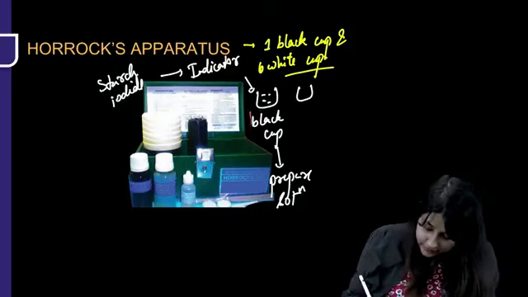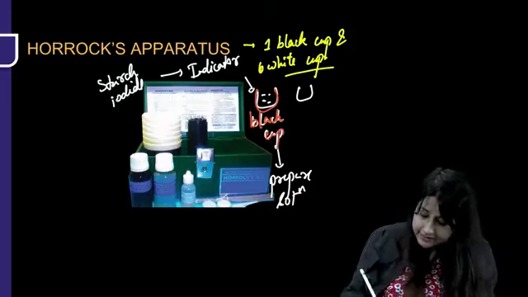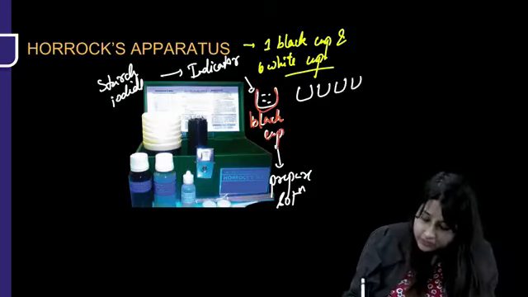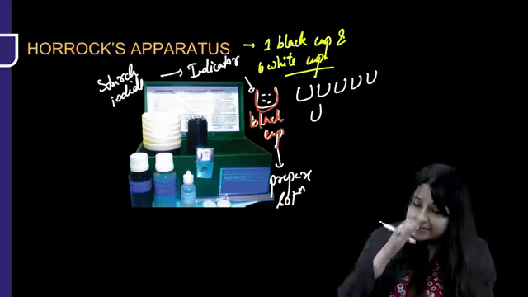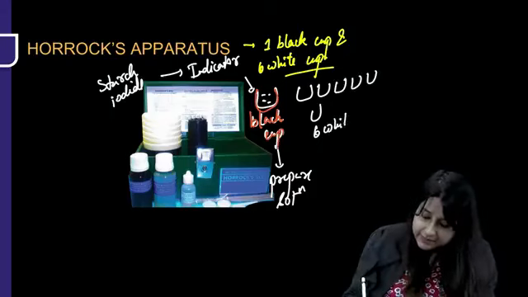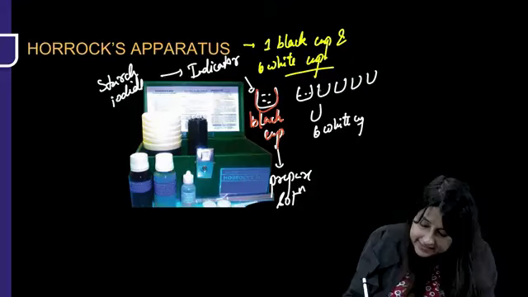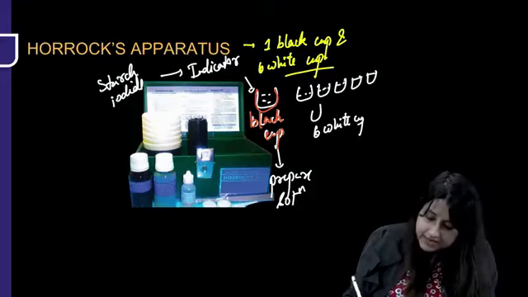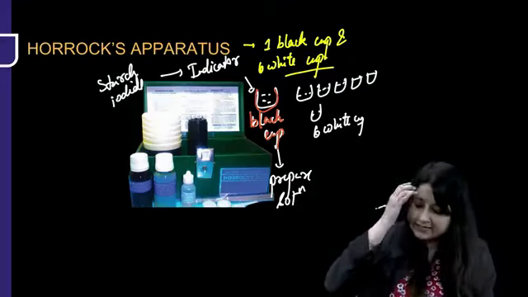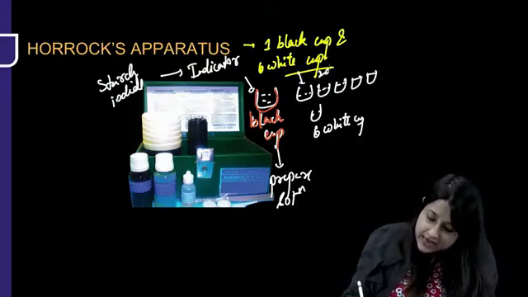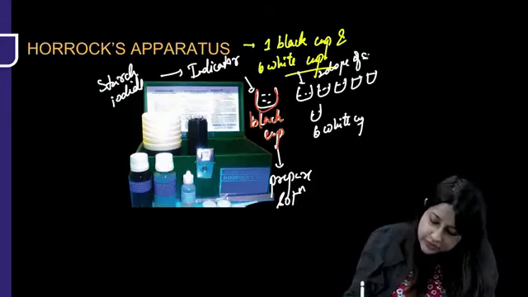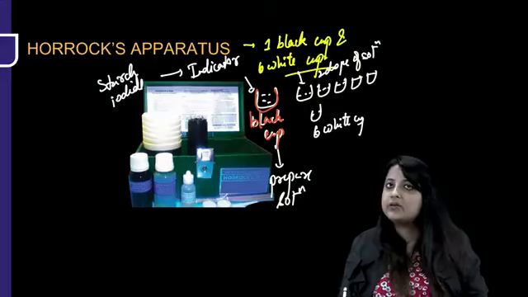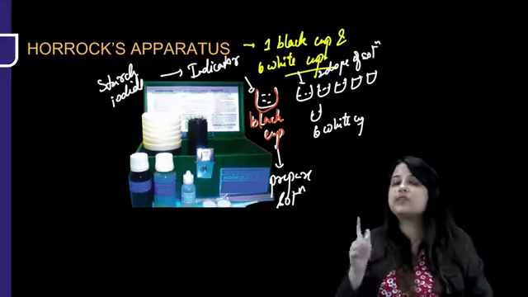Let me put a different color for this, it might get confusing for you. Then we have 1, 2, 3, 4, 5 and 6 white cups. In these 6 white cups, please remember water is filled at increasing level. There are marks like this. Then we are going to add 2 drops of solution to each of these white cups.